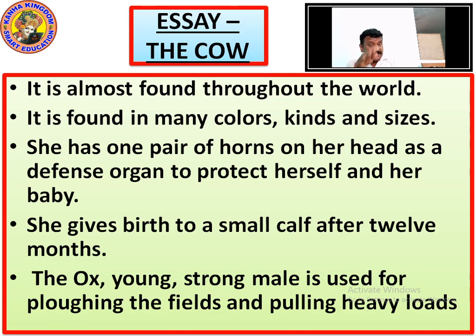I have told you what plowing is. Plowing means a process where the soil is dug deep to sow seeds in the fields, and pulling heavy loads. They put heavy loads in a cart, and this ox pulls that cart from one place to another as a means of transportation.